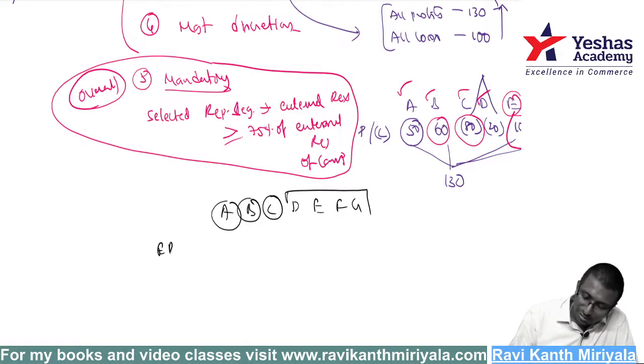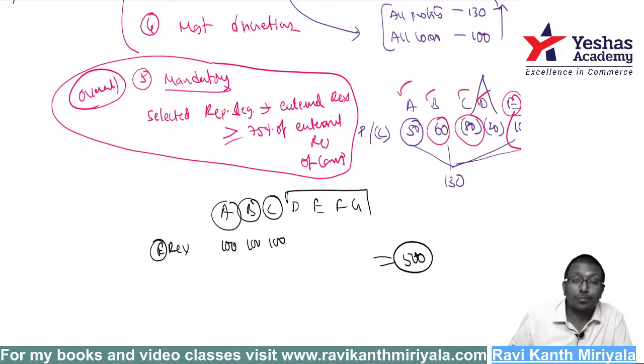Now, what is the external revenue of A, B, C? Let us say this is 100, this is 100, this is 100. But external revenue of all the segments is actually 500. But 500 into 75%, how much does it come?